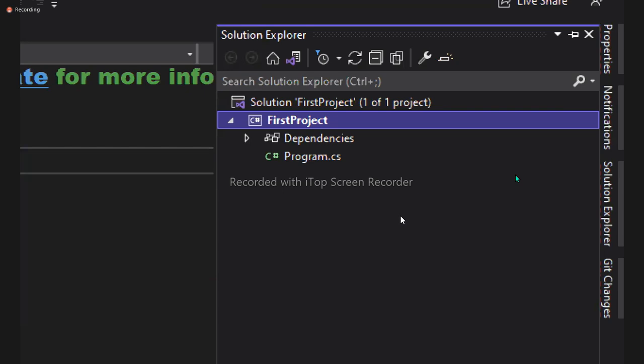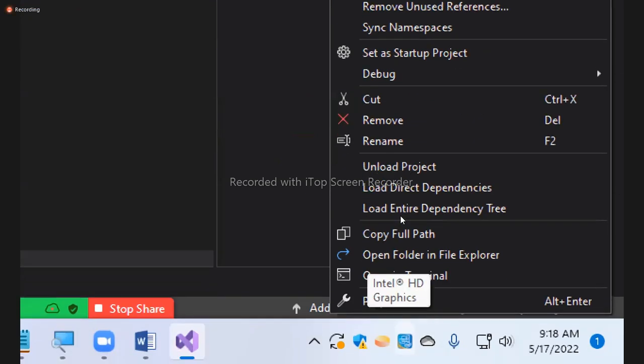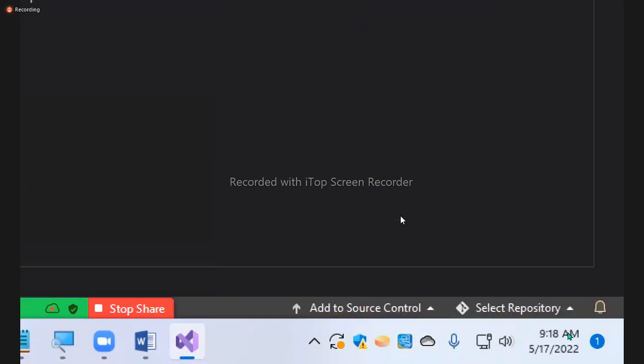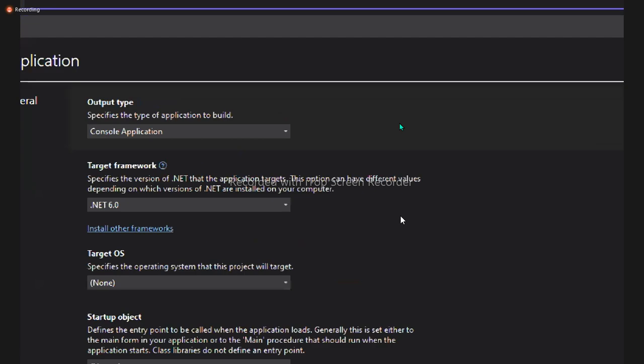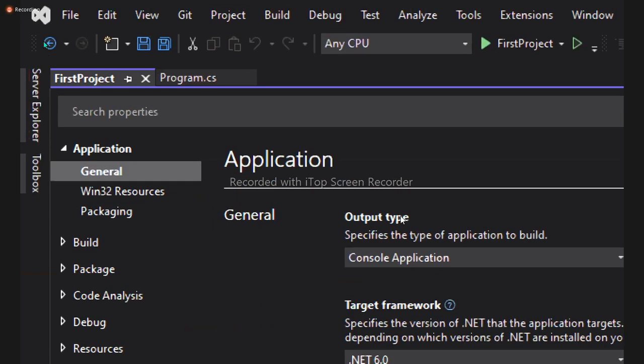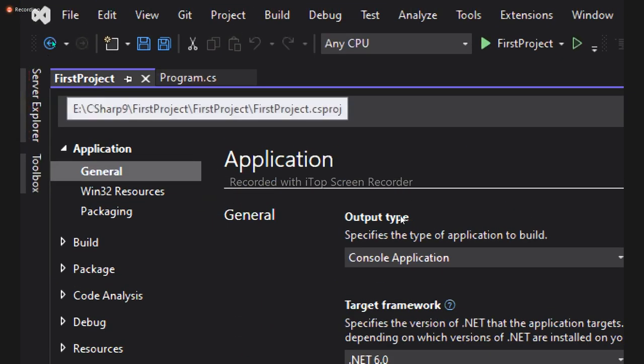Okay? And now, in the Solution Explorer, this is your project, and this is your class. Right click on the project. If you right click on the project, you'll find an option. What is that? Properties. Click on that. It opens the project property window. We call this the project property window. See, this is the project property window for the first project.